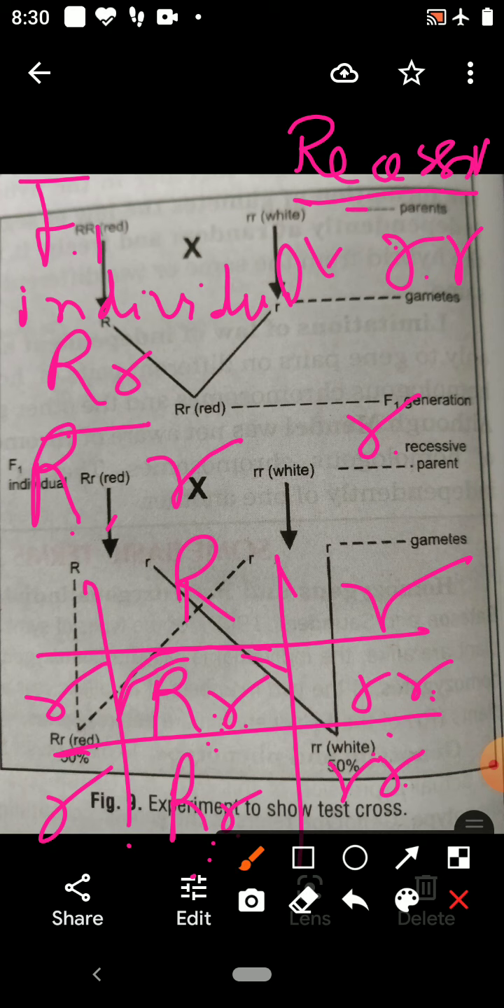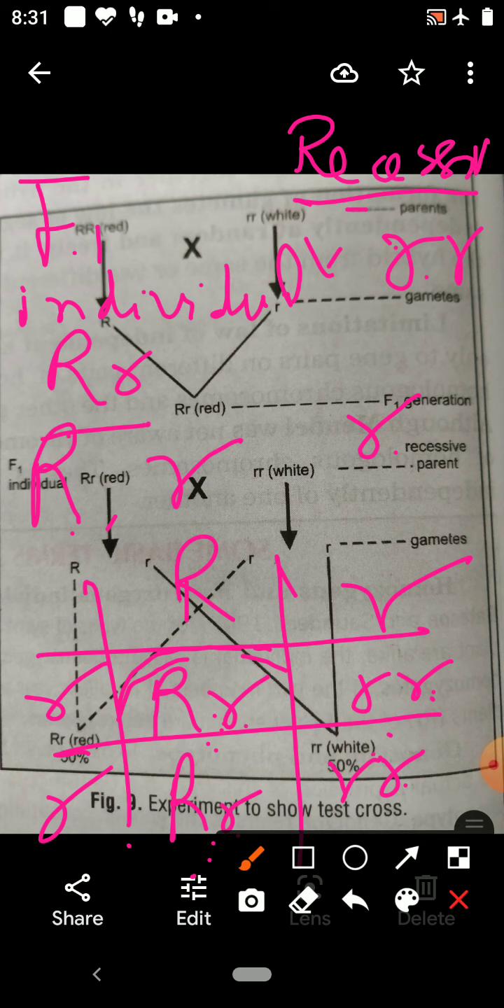So children, you have to keep in mind, when an F1 individual is crossed with the recessive parent, then both phenotypes appear in the progeny. Both phenotypes means red and white both appear in the progeny. Therefore, a back cross with the recessive parent is called a test cross. Why is it called a test cross? Because it is used to test whether an individual is homozygous or heterozygous.